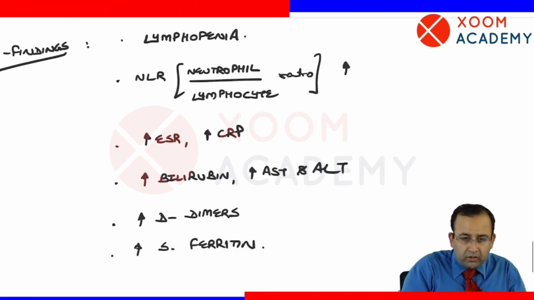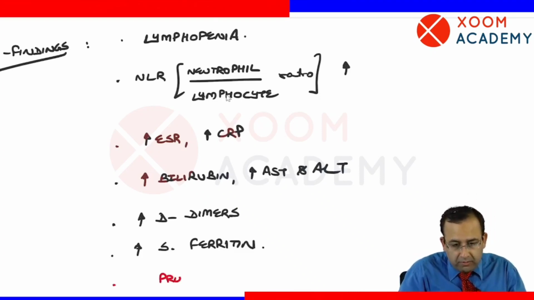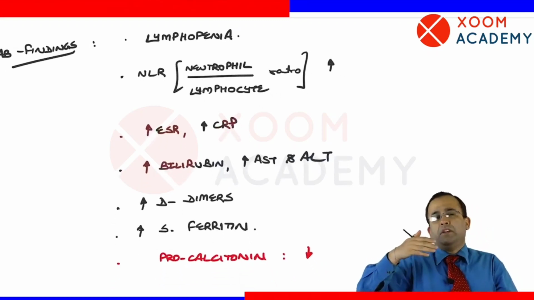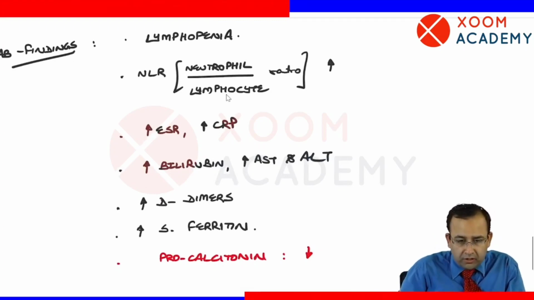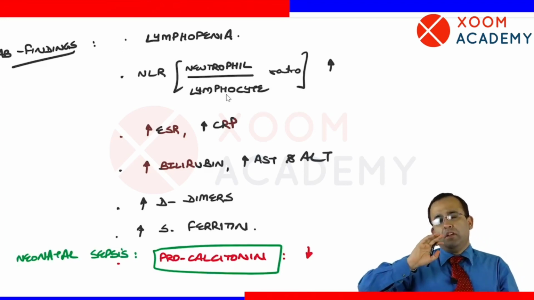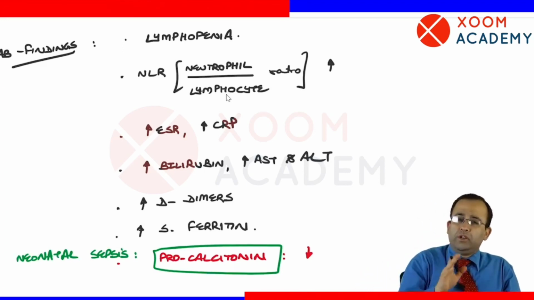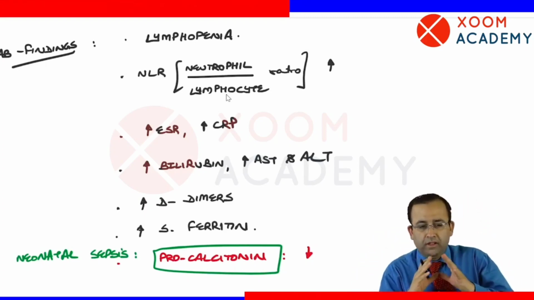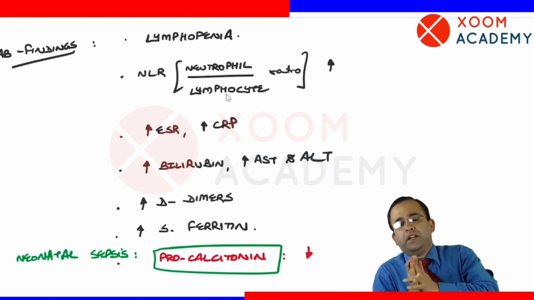Main point to be noted here is that procalcitonin remains normal or reduces. It is important. You will see it in pediatrics. Procalcitonin is also an acute phase reactant, a marker of neonatal sepsis. It is increased in neonatal sepsis and in infections, but it has been seen that in COVID-19 illness, procalcitonin levels remain normal or reduced. These are the lab findings associated with COVID-19.